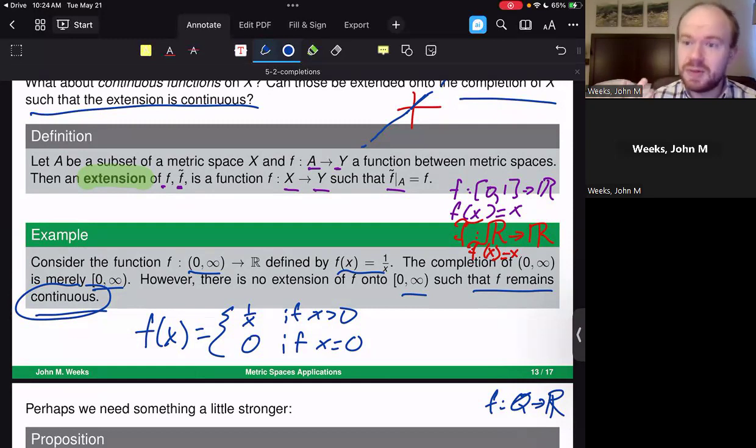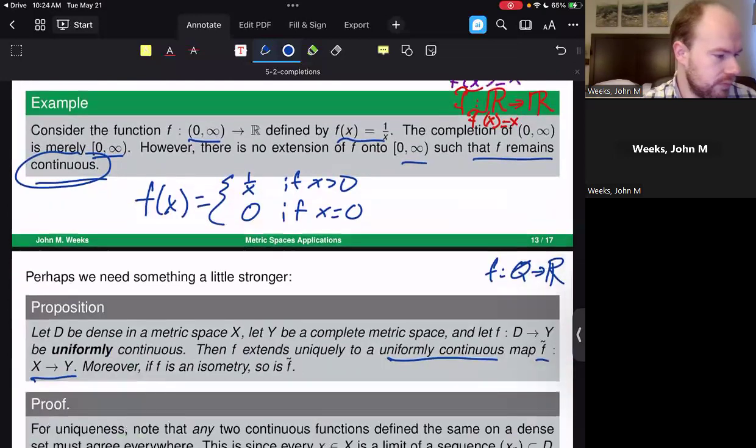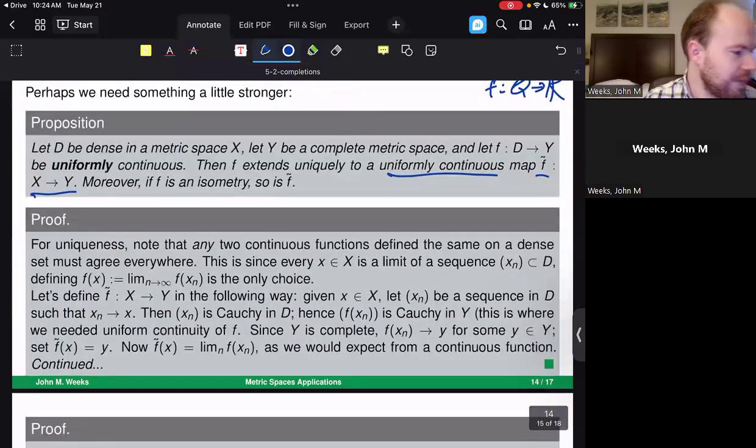Remember that uniformly continuous functions basically behave in a very specific way. If you give it a bounded interval, it's going to be a bounded function. So we start removing some of the issues that we have, like here with the 1 over x example. So let's take a look at what this proof is.